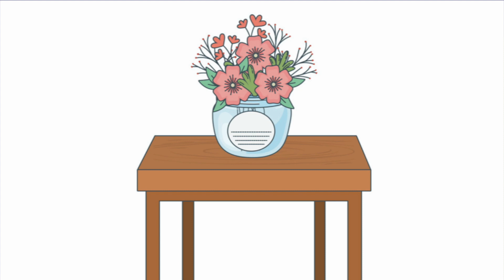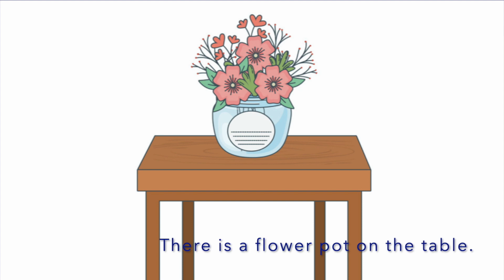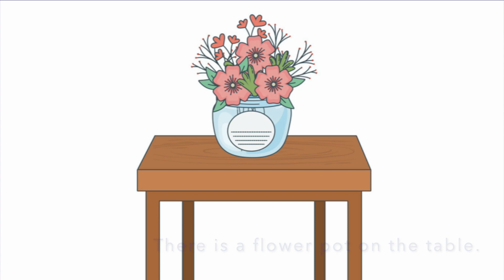The word on says that a thing is on the top of something else. I mean the thing is on the surface. For example, there is a flower pot on the table. Okay, see this table. In the example we said the flower pot is on the table. Can we say flower pot is in the table? No, we can say it is in the drawer. So we can say on the table, not in the table.